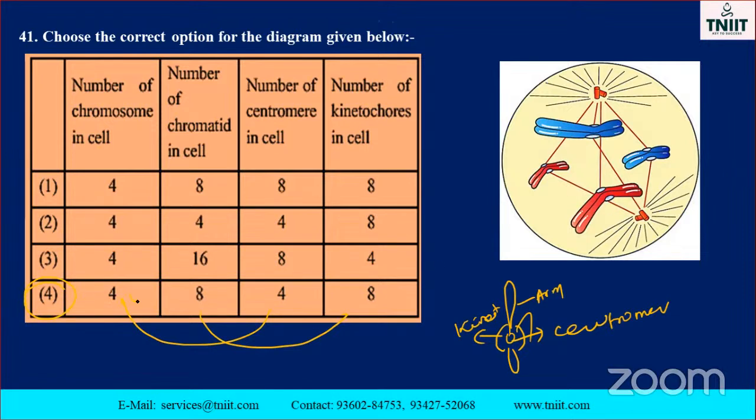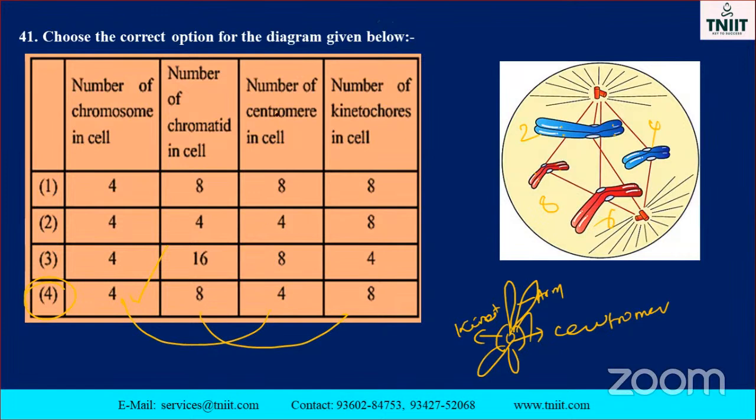See there, 1, 2, 3, 4 is there. So first, chromosome number is 4. Okay. Next, number of chromatids in the cell. See that 1, 2, 3, 4, 5, 6, 7, 8. Isn't it? Like that, 2, 2, 4, 6, 8. So chromatid means which one, you know? This one, 1, 2, like that. 1 part, 2 part, 3 part, 4 part, 5, 6, 7, 8.